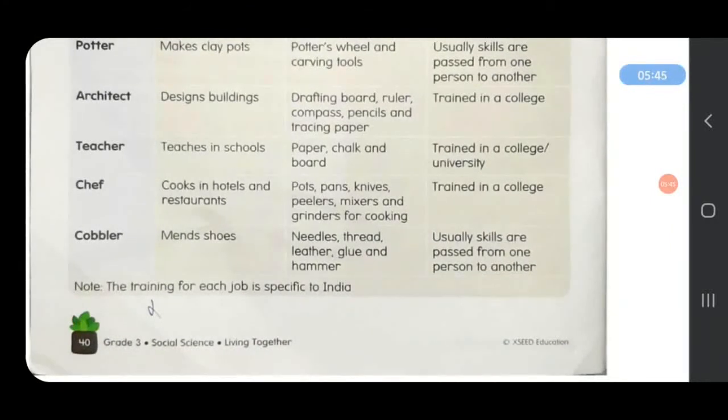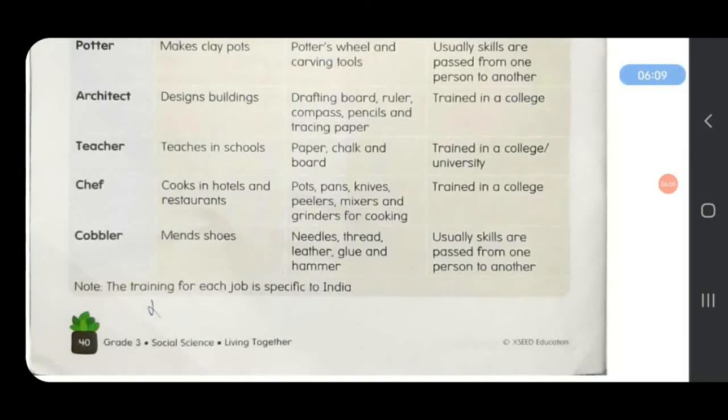A chef cooks in hotels and restaurants. And the tools they use are pots, pans, knives, peelers, mixers and grinders for cooking. Peelers are for peeling vegetables or fruits. And chefs are trained in college. To be a chef, a person can do hotel management.